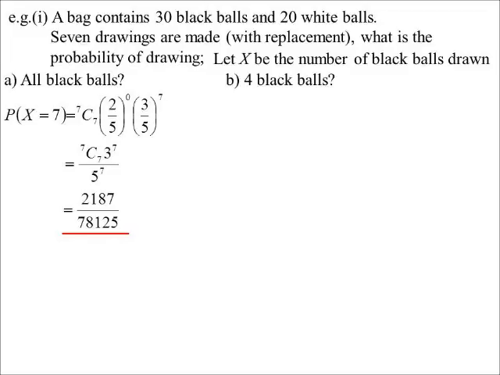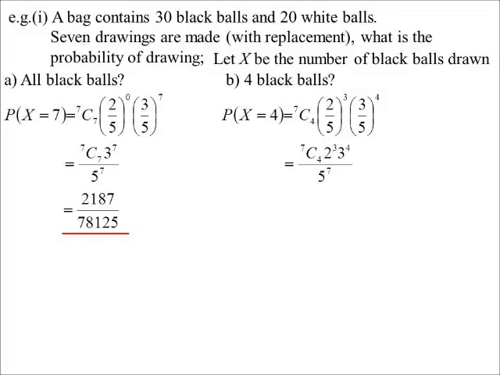But if we say, okay, look, we're only going to pull out 4. Don't care the order. I'm just going to pull out 4. So I'm now saying, well, what's the probability that X, that event, happens 4 times? 7C4, the probability of it happening to the power of 4, therefore, probability of it not happening, power of 3. 7C4, 2 cubed, 3 to the power of 4, over 5 to the power of 7.